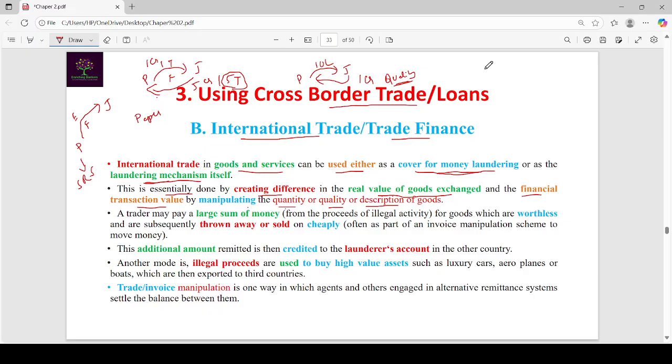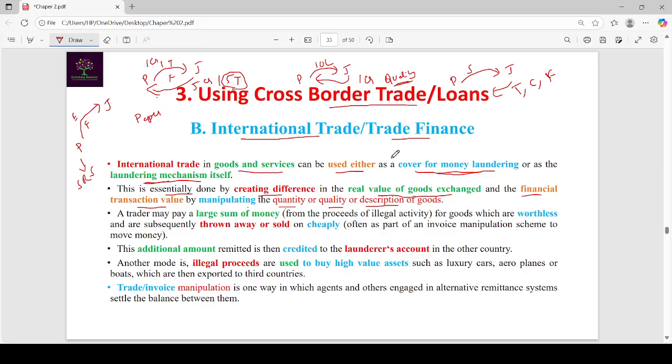In the final case, Pushpa exports only sofas to Japan, but in the invoice he mentions he is exporting tables, cots and other furniture along with sofas. Actually, he is exporting sofas only, but in the invoice he is showing that he is exporting tables, cots and other furniture along with the sofas.